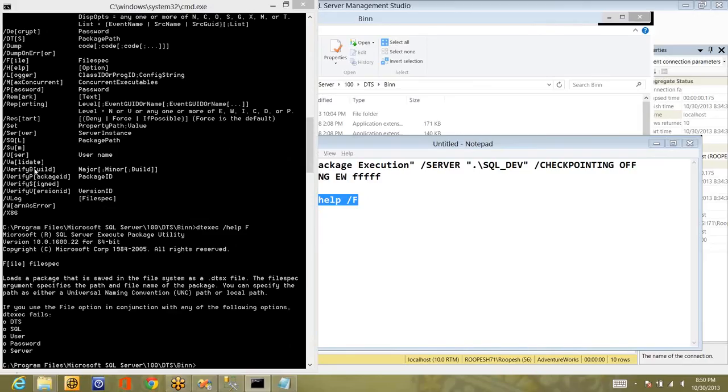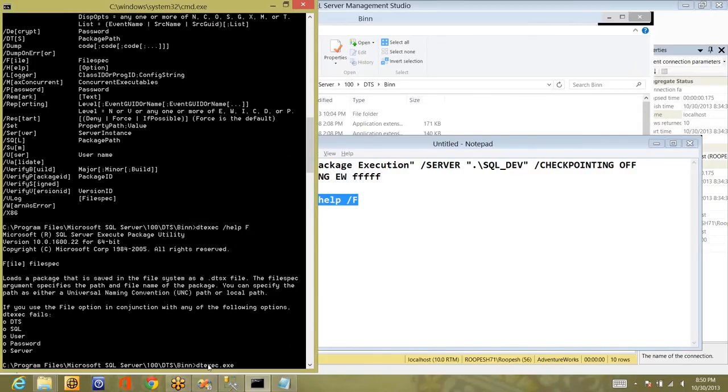And if you want to execute this in 32-bit DTExec, then you have to select this x86. By default, it will go for x64. So these are the different options available, just like DTUtil. I mean, we spent a lot of time on DTUtil, right? In the same way, you need to write the command line here. DTExec. This is what you want to execute.